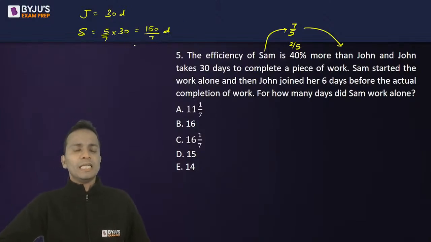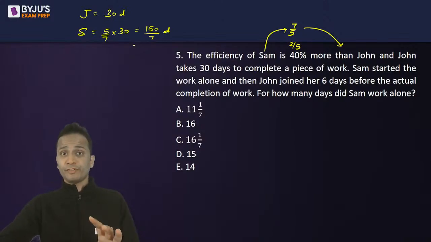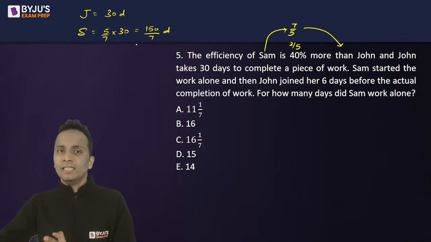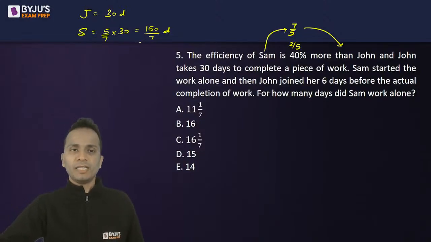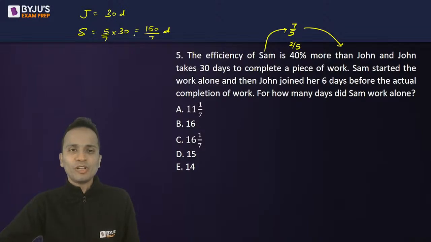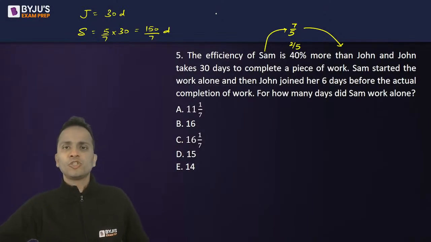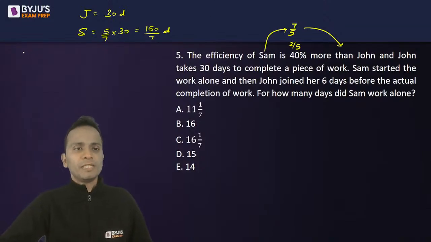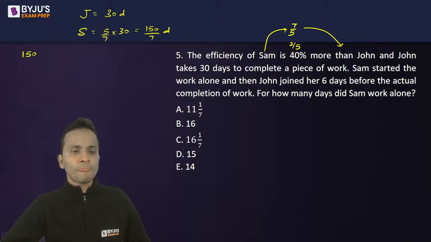Now to find out, if they work together till the end, what will be the number of days taken by them? You can use the fraction method, you can use the LCM method. There are two different methods; whichever you want, you can use. I will use the LCM method. So I'll assume total work as 150 units. If total work is 150 units, John's one day work will be 5 and Sam's one day work will be 7.